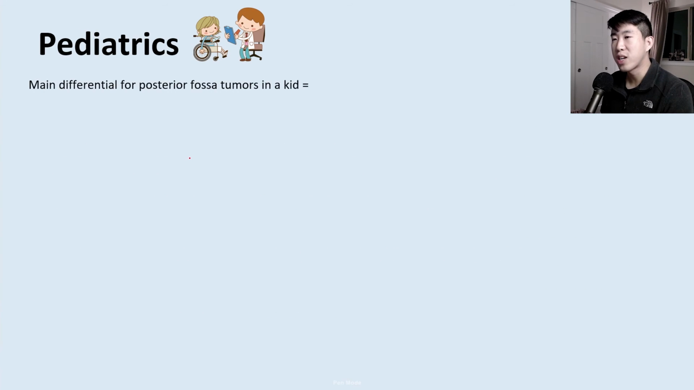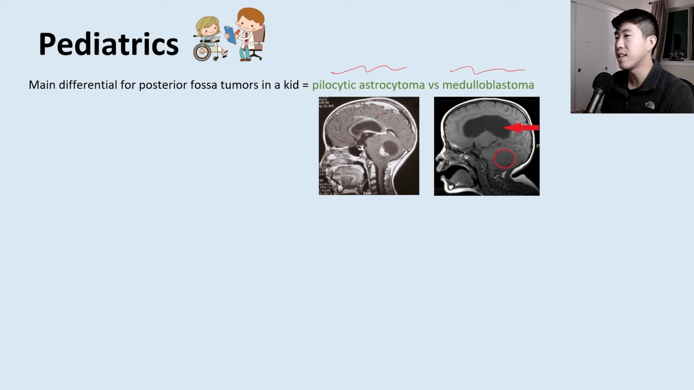What is the main differential for posterior fossa tumors in a kid? That's going to be a pilocytic astrocytoma versus a medulloblastoma. So this is a little bit less concerning, and this is a little bit more dangerous. So here is a description of what you'll see on your test. You'll see a pilocytic astrocytoma. It's like calcified. It's very well defined. Whereas a medulloblastoma is a very ill-defined, very difficult to see kind of density there. And then you also can have an association with hydrocephalus.